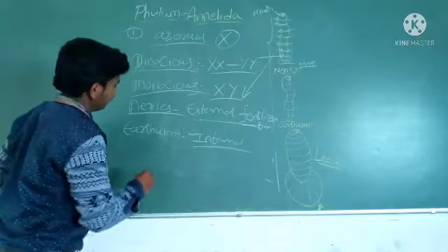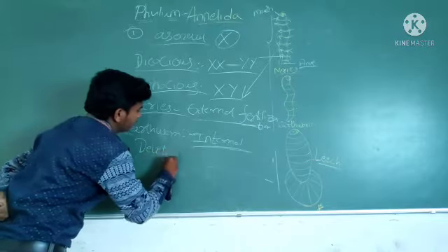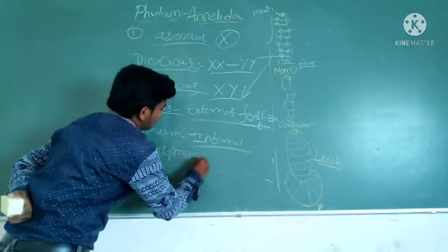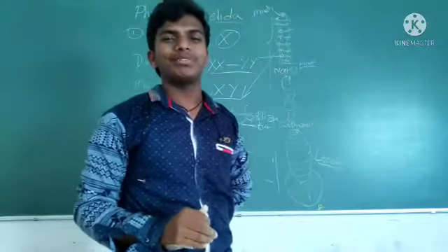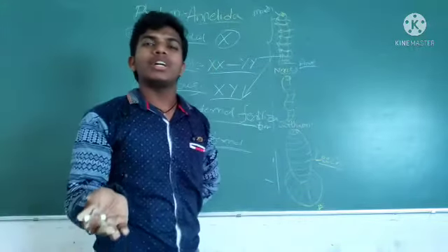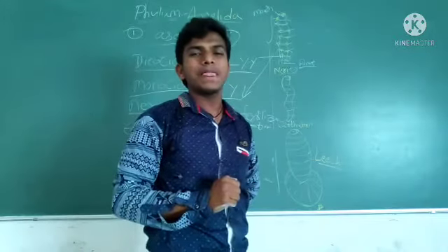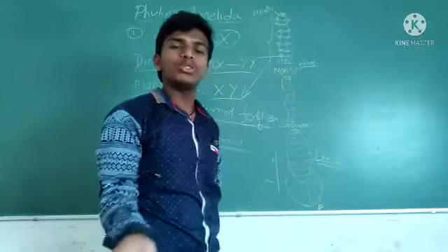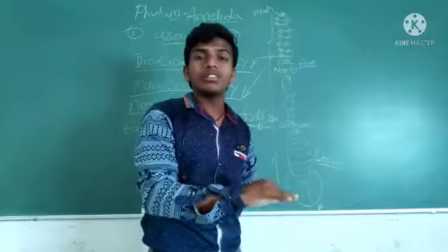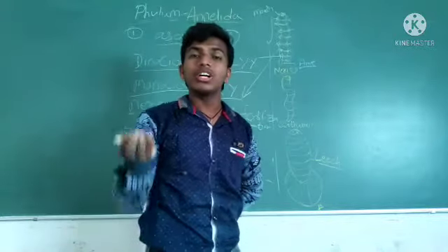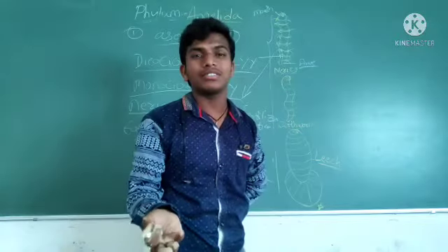Next what? Development. Here development is the same. Both indirect development and direct development. How, sir? Some are monoecious, some are dioecious, some are external fertilization, some are internal fertilization. Development also, some are indirect, some are direct.